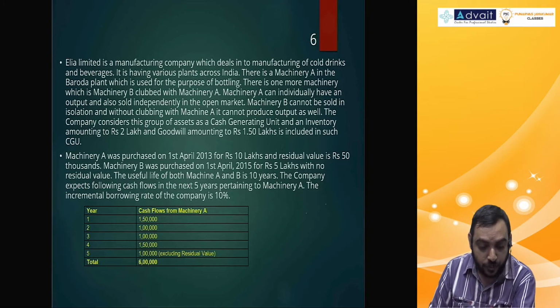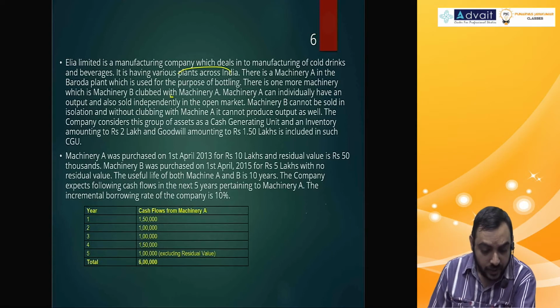Useful life of both machine A and B is 10 years. One is purchased in April 2013, the other in April 2015. But when are we doing the impairment calculation, if any? I think as of now, no information.